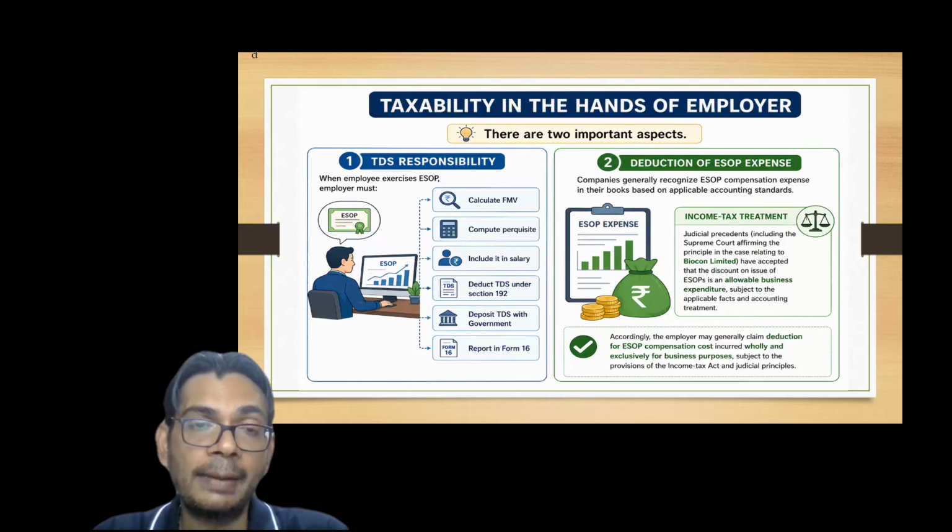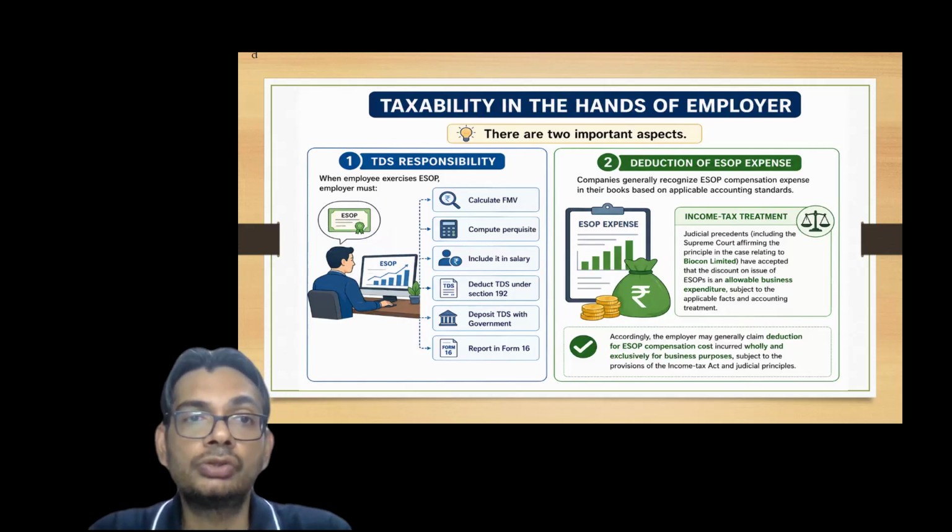On that, the employer is liable to deduct the TDS as per the applicable laws and deposit it to the relevant government authorities, and also report in Form 16. That is as per the normal salary TDS that we deduct in the usual circumstances, right? So this is stage one.